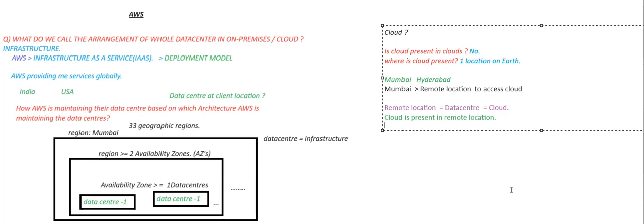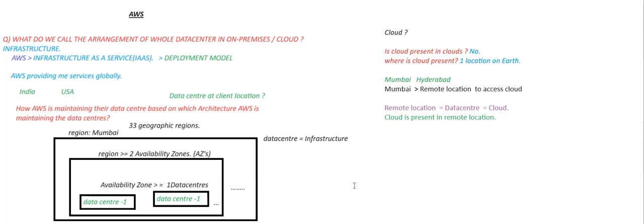Let's say you are here, and you want to connect to something which is present in the data center.